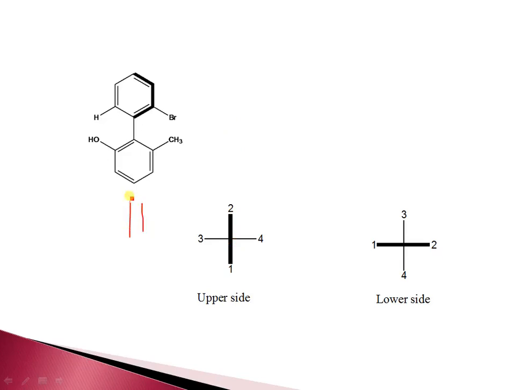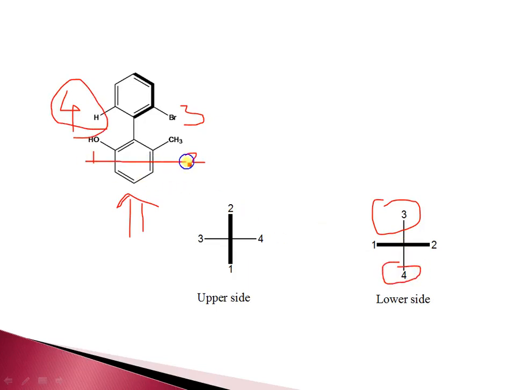When we view this from the lower side, first priority goes to this hydroxy, second priority goes to this methyl, third priority goes to this, and fourth priority on this side. This molecule is a vertical molecule, so these groups are again on the vertical, but the rule is changed. This wedge is on the upper side and this dotted is on the lower side, and these two are on the horizontal line, written as it is like this.